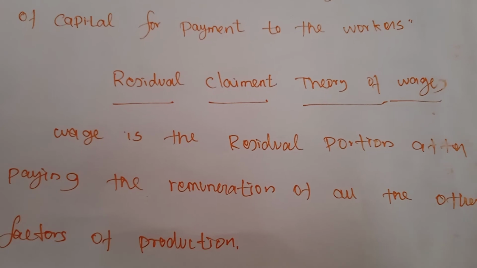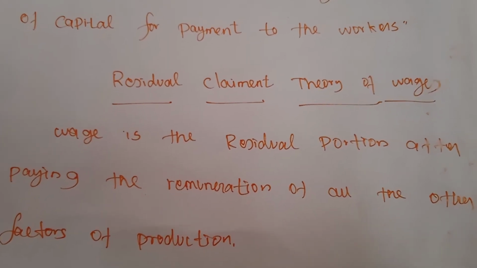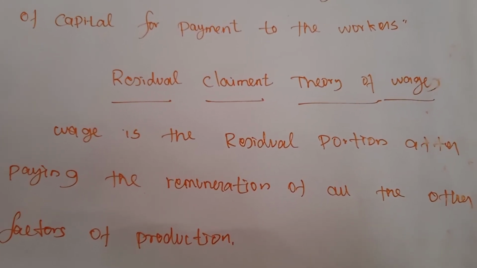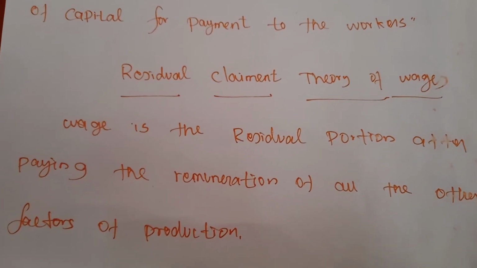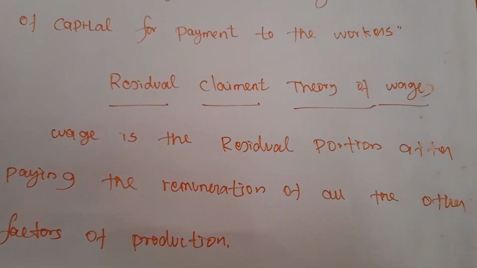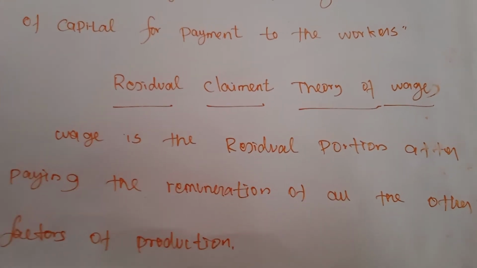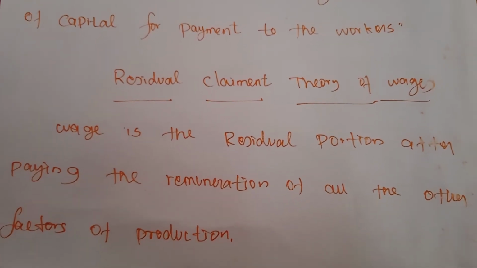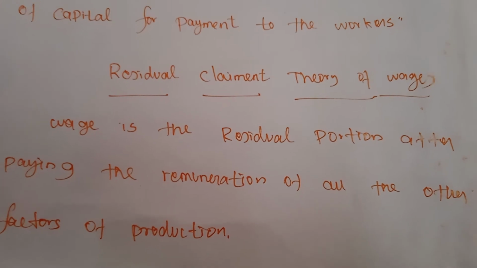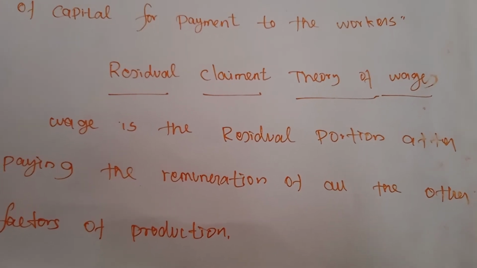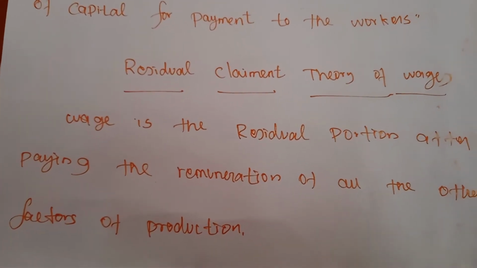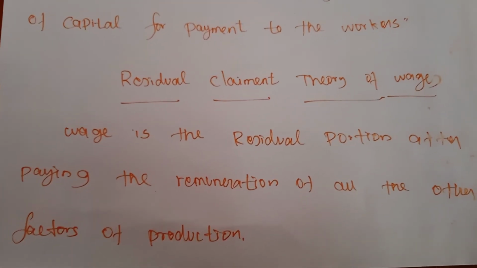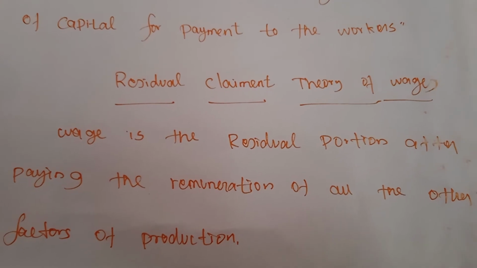But according to this theory, only the residual portion, that is the remaining portion, is considered as wages. But if the producers do not have a remaining or residual portion, the laborer will not get remuneration. So the trade unions also will not be allowed to act for that.